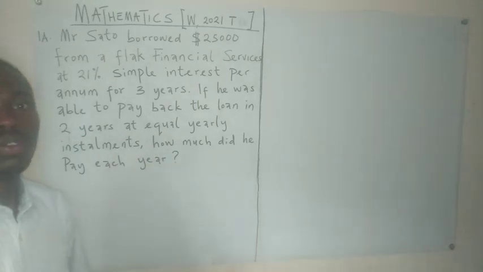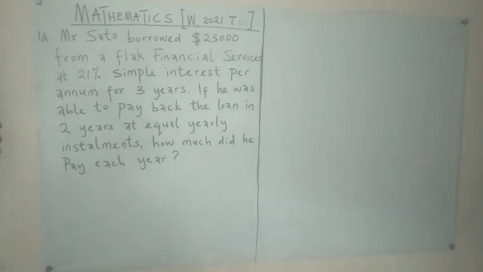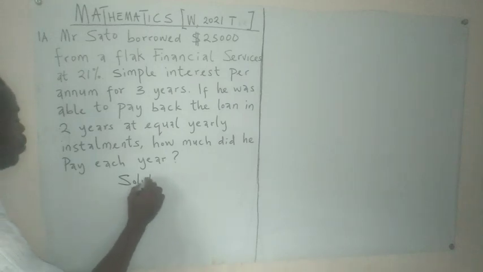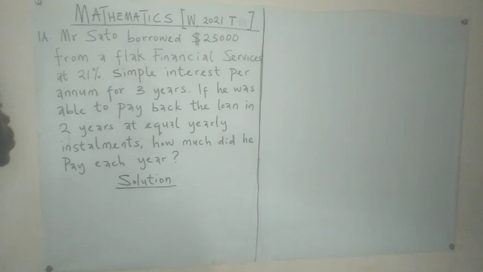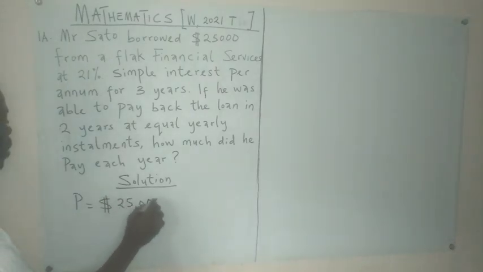So this is a question from simple interest, and the first approach to this question is to write your solution as usual, and then we pick the parameters given to us. So from here we see the principal. The principal means the exact amount that was borrowed, so we have it to be $25,000.